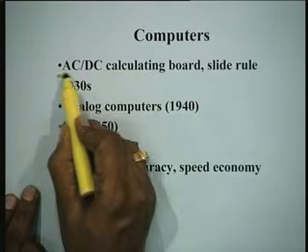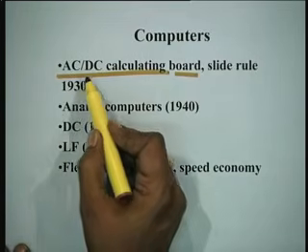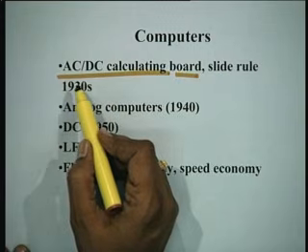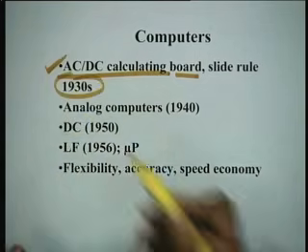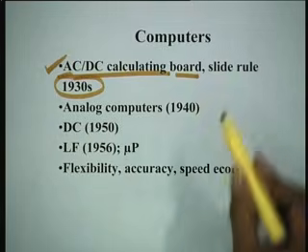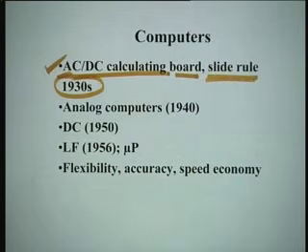There were AC and DC calculating boards. Don't think that computer is a recent sort of invention. Even in 1930s, they were computing, because man has to compute right from the day one. And AC and DC calculating boards were used, and then they were replaced by slide rule. I don't know how many of you are aware of slide rule.